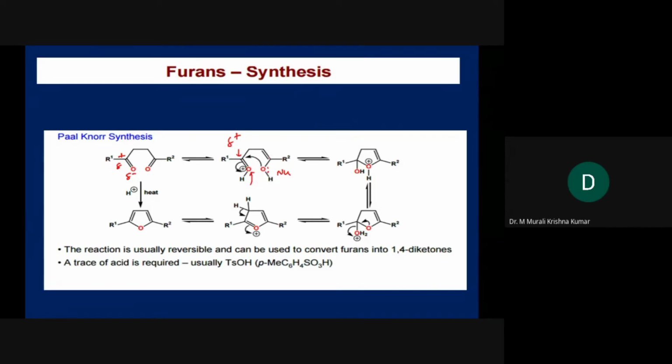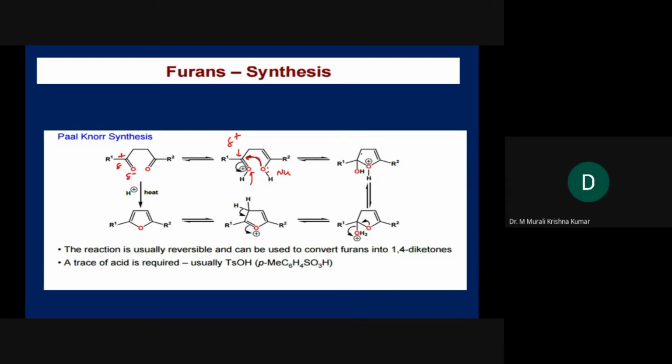Now this enolized hydroxyl, because it is nucleophilic, will attack the carbonyl carbon. This is more like an addition reaction. Upon this reaction, the oxygen, because the proton is still attached, is protonated, and we have a hydroxyl over here.